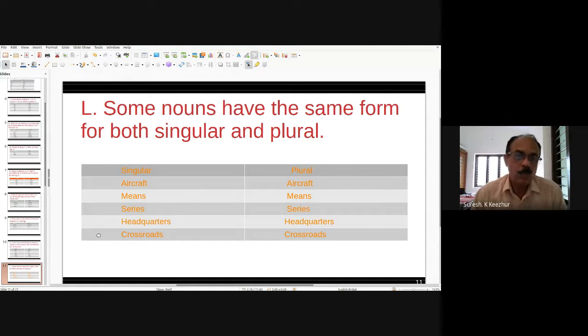Crossroads, not crossroad. Only if two roads are crossing is there a crossroads. So it is always in plural.